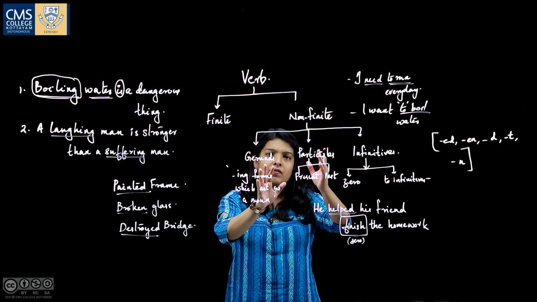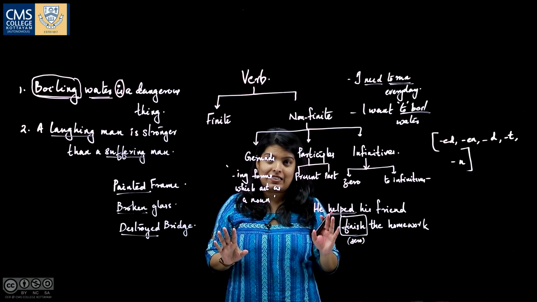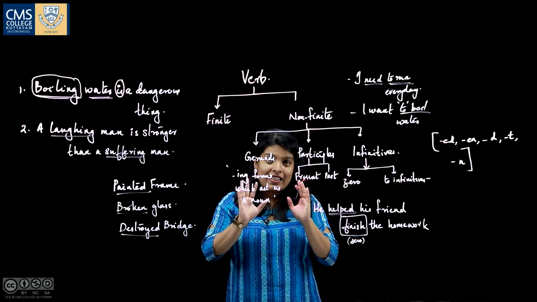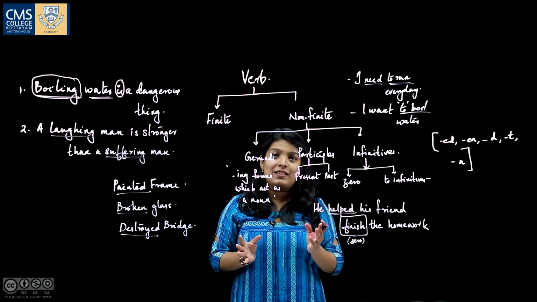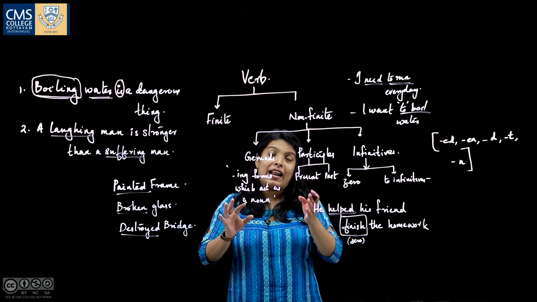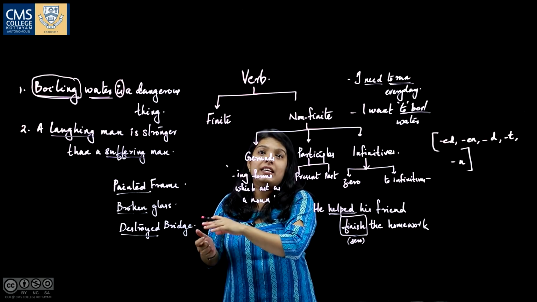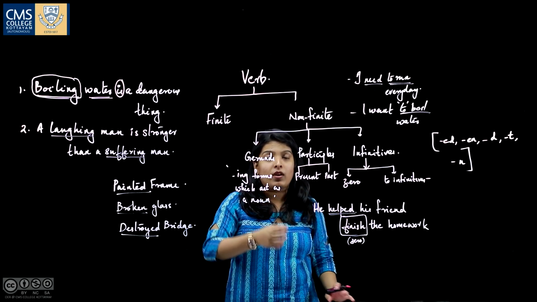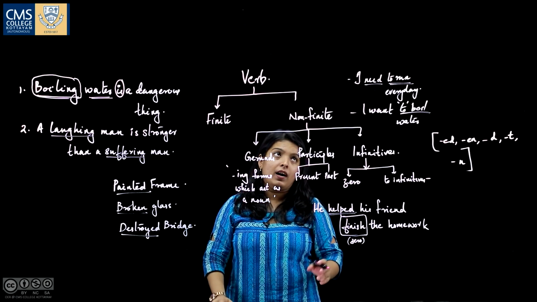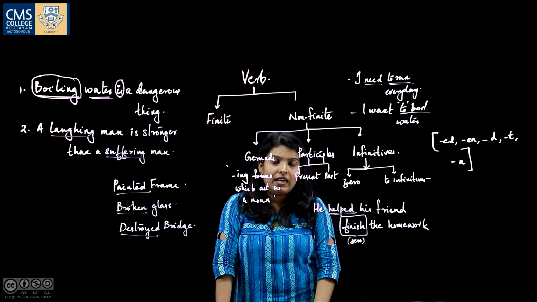Non-finite verbs are the supporting verbs in a sentence. They are not actually functioning as a verb, but they look like a verb. Actually they act as a noun, an adjective or an adverb. That is how a non-finite verb functions in a sentence.